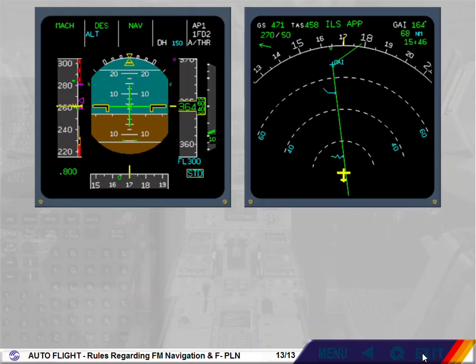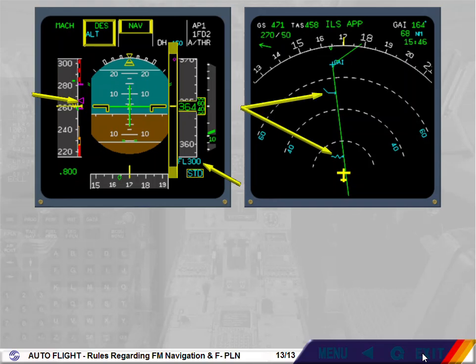Rule 2. FMS monitoring in managed modes. When navigation mode is used, monitor the PFD FMA for mode status, armed or engaged, and the ND for the expected trajectory and cross-track. When climb or descent modes are used, monitor target altitude and target speed. Monitor VDEV in descent and the location of pseudo waypoints on the ND.